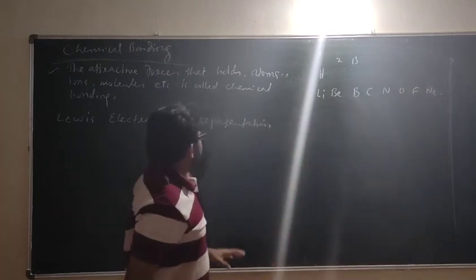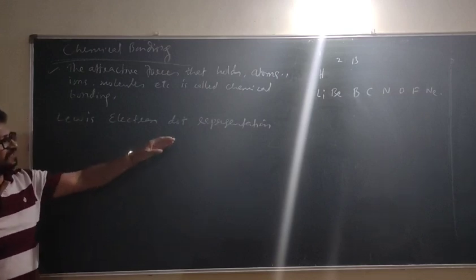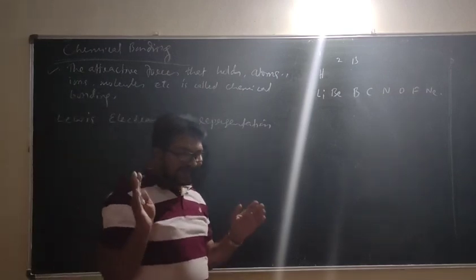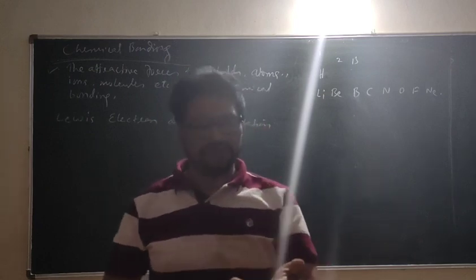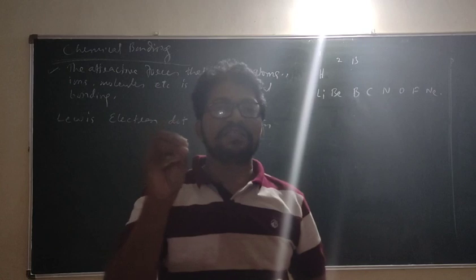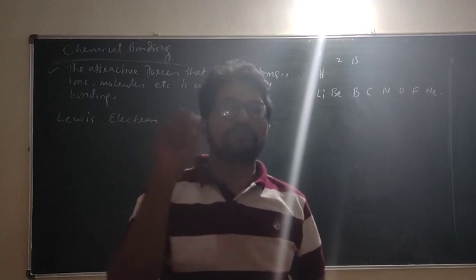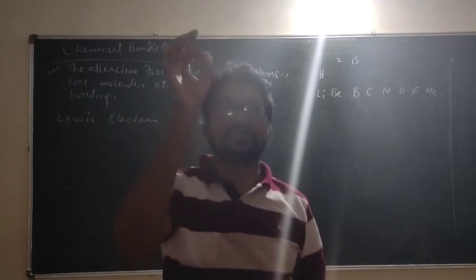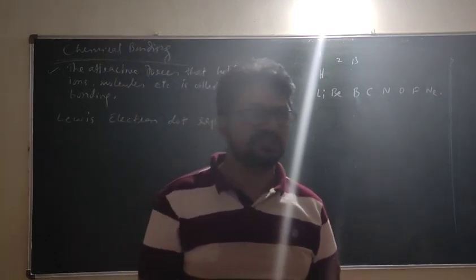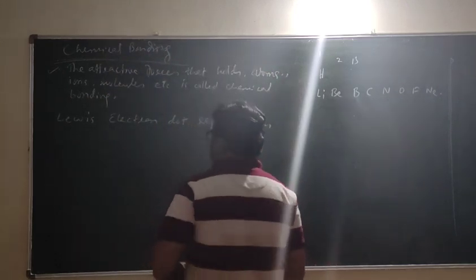Now, what is this Lewis electron dot structure? I will write for these elements first. Valence electrons. I don't know whether you have come across this in your high school classes. Valence electrons have to be written as dots over that atom. This is called Lewis electron dot structure. For example, hydrogen.